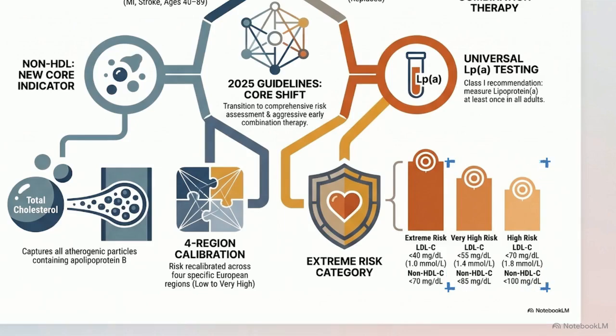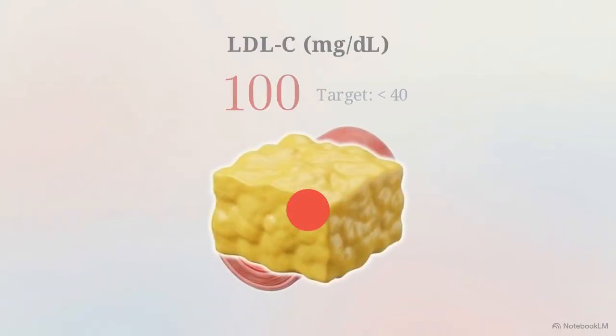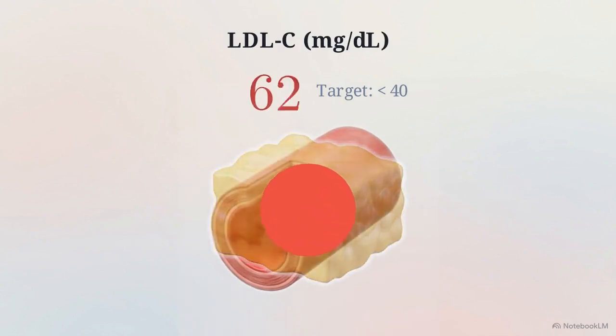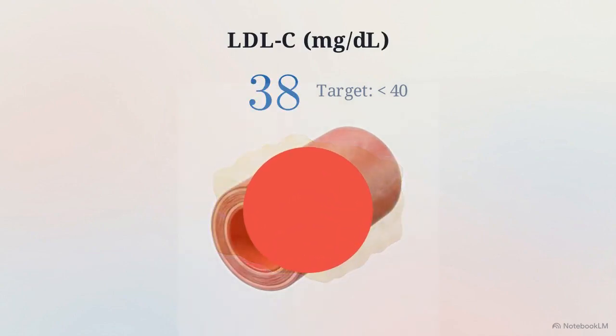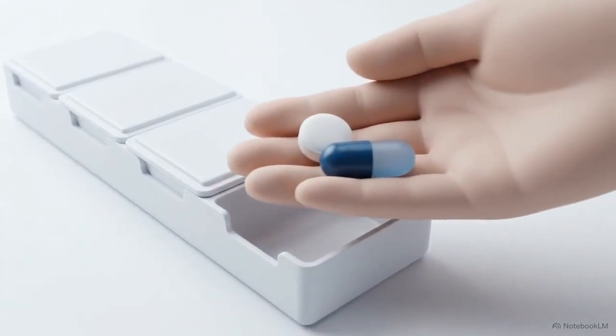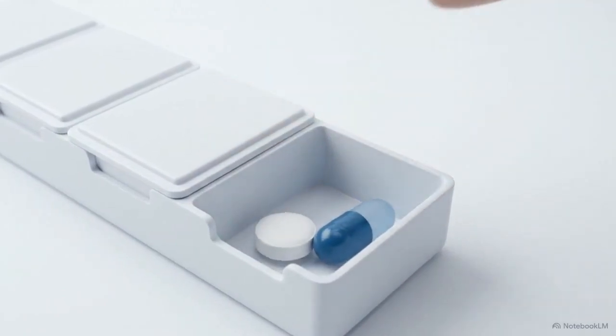For the extreme risk tier, physicians must drive LDL below 40 and non-HDL below 70 to stop arterial disease progression. This tier recognizes that some patients have a biological resistance to standard treatments and establishes ultra-low targets designed to force the regression of atherosclerosis. The 2019 method was sequential, starting a statin and waiting 3 months to see if more medication was needed. The 2025 philosophy replaces that delay.